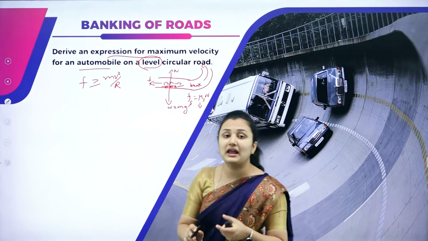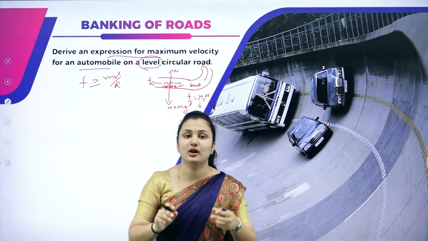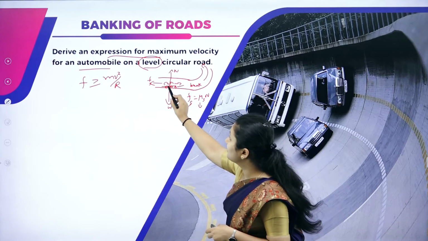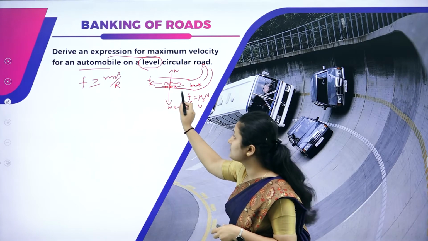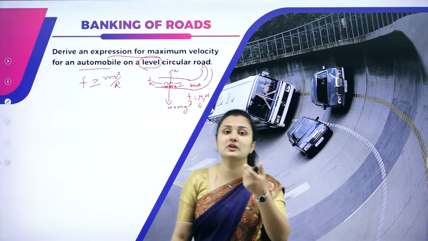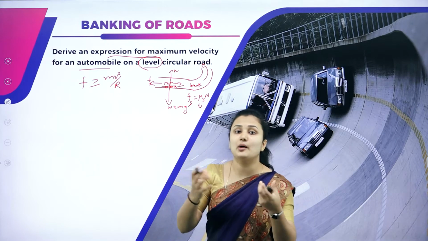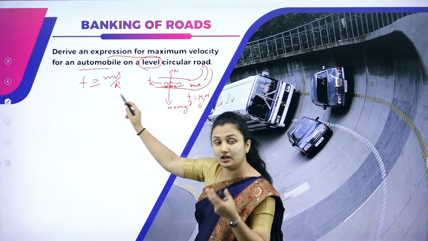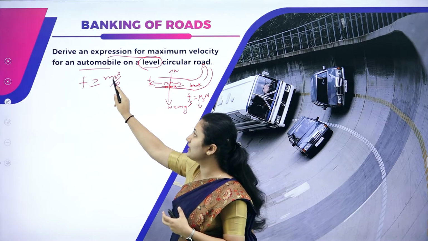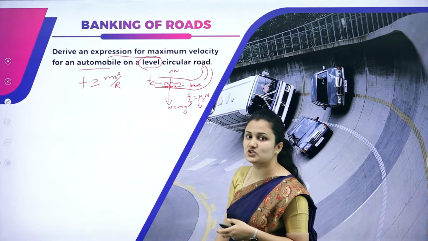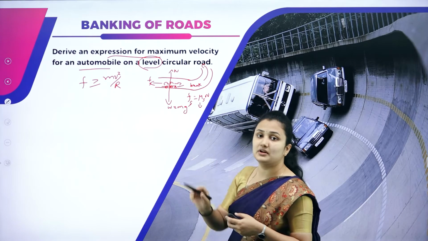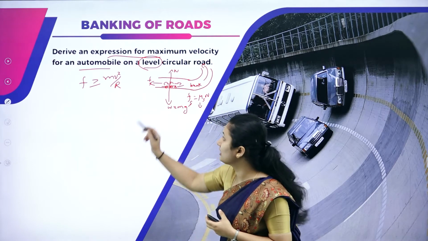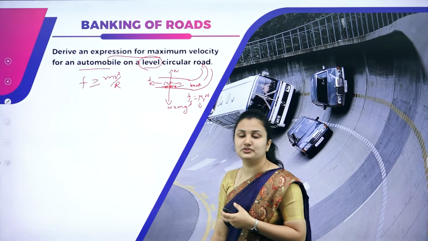When we apply brakes, the brake works on the principle of friction. When we apply a sudden brake, the car tire is in contact with the surface of the road, so friction will be developed. If the amount of friction is more, that will provide us the centripetal force. Centripetal force is given by mv square by r. It is provided by the friction developed due to the contact of the tire and the surface of the road.